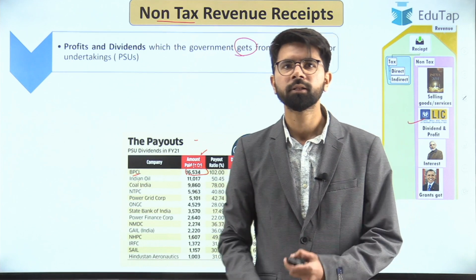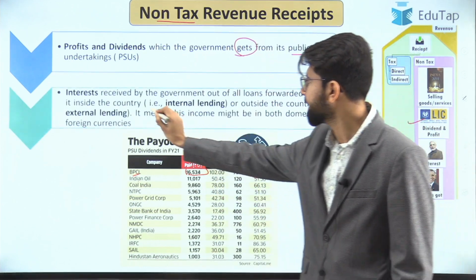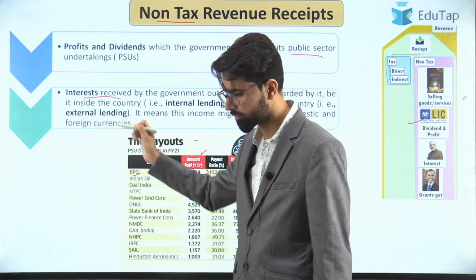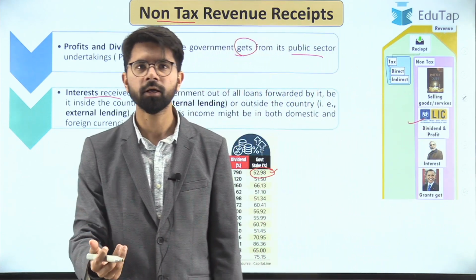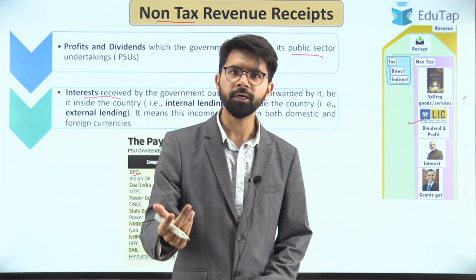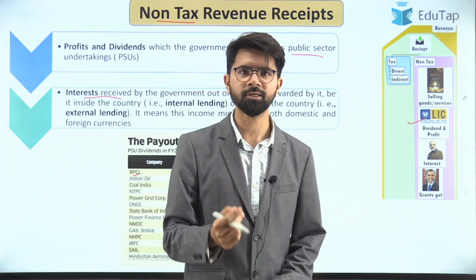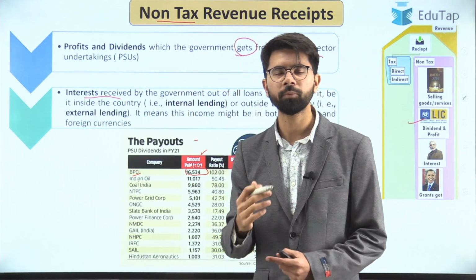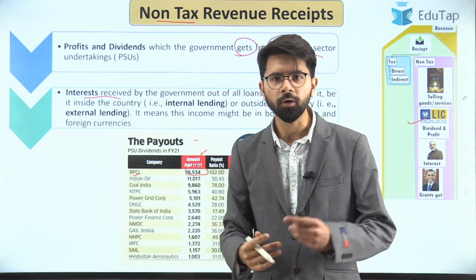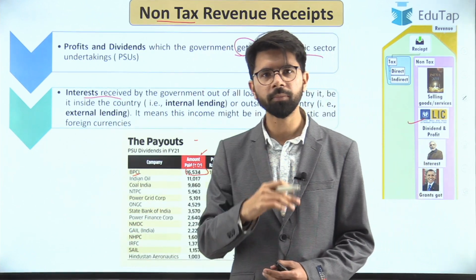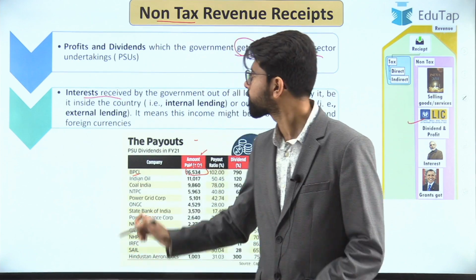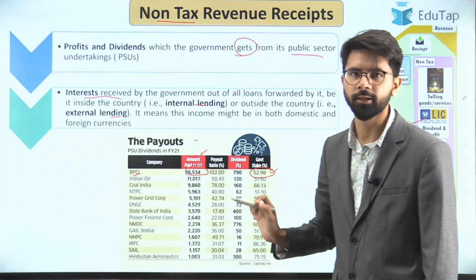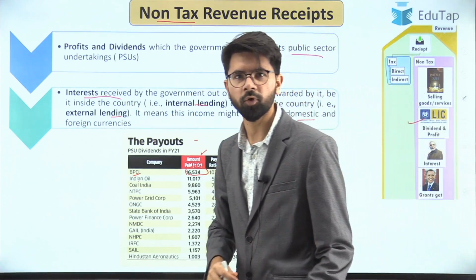That is one aspect. Let us move on to the next aspect, which is the interest received by the government out of all loans forwarded by it. For example, you are giving a loan to someone, then the interest that you earn on that loan will be considered as non-tax revenue receipts. So when you take a look at the country's aspect, that is the government giving loans to either state governments or the foreign governments, any interest that has been earned by the central government on those loans falls under the non-tax revenue receipts. That is the internal lending as well as the external lending, and the income will be in both domestic and foreign currencies.